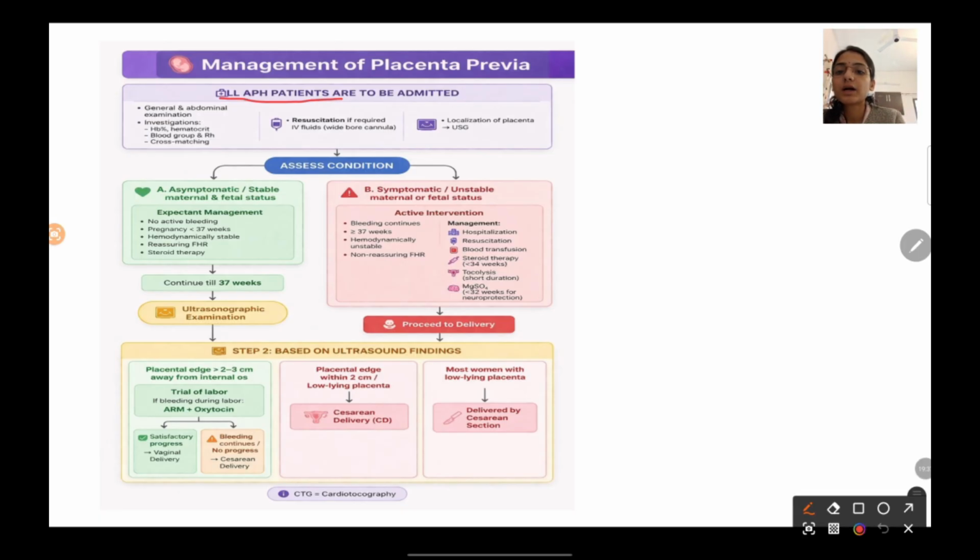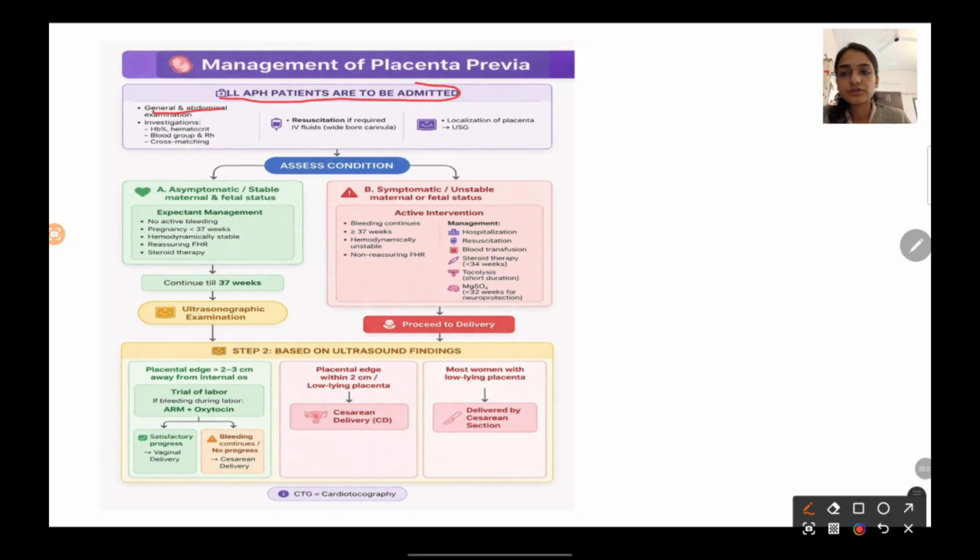So all antepartum hemorrhage patients are to be admitted to the hospital, unless she is 32 to 34 weeks of gestation and there is no active bleeding, and she is staying near the hospital, and the patient is compliant. Then you can send her home and tell her that even if slight bleeding occurs, she needs to come to the hospital urgently, right? Otherwise all APH patients are to be admitted.